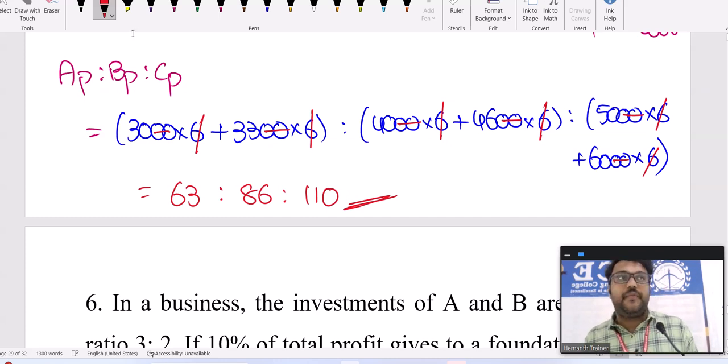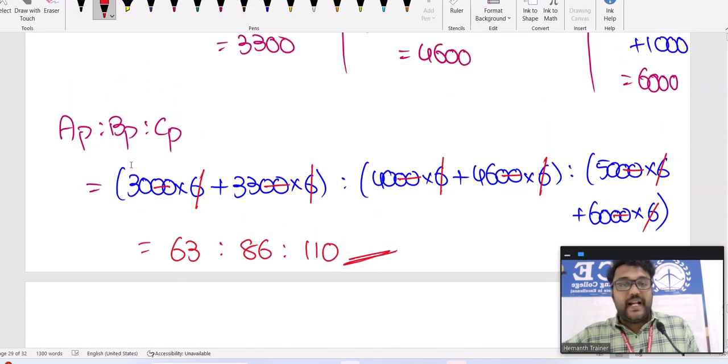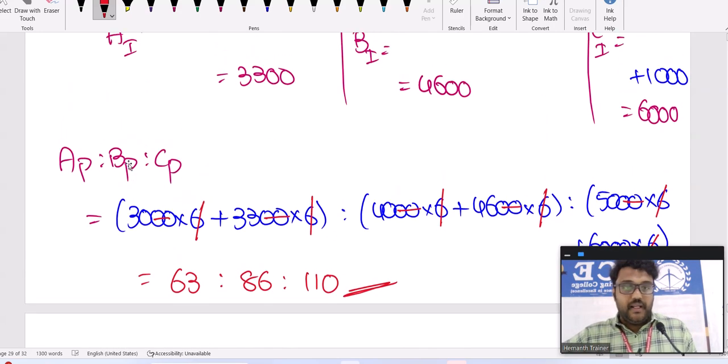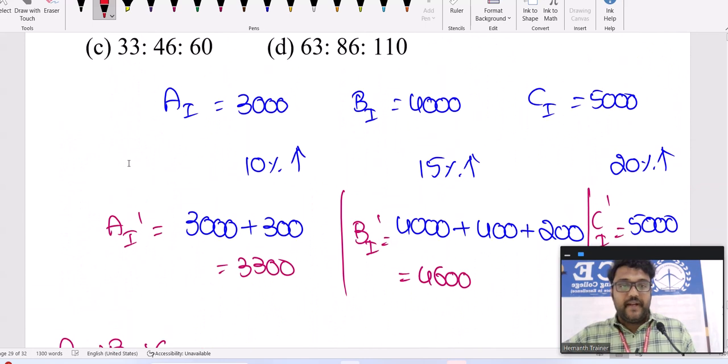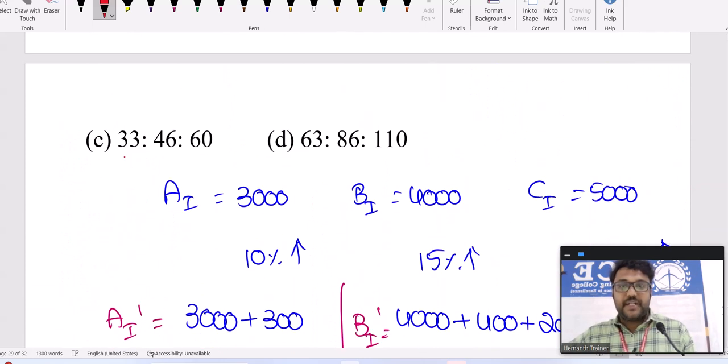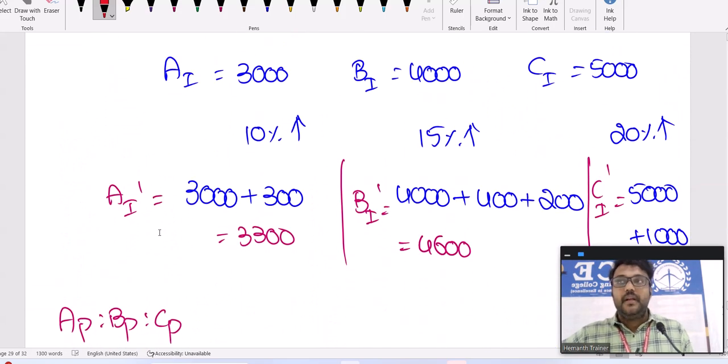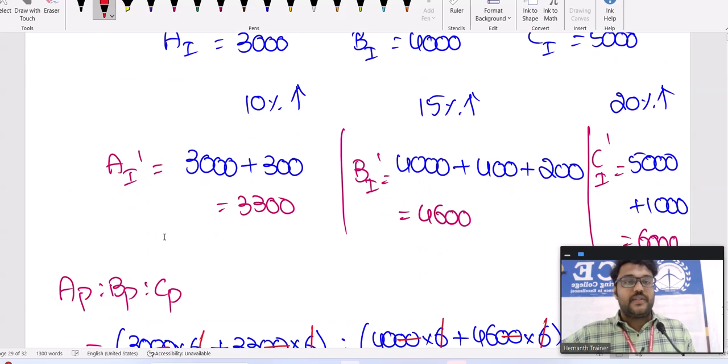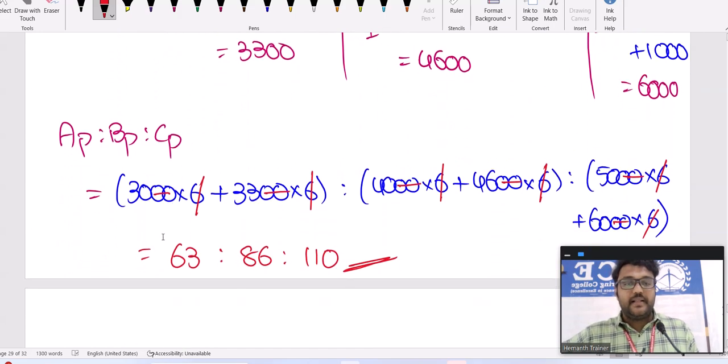C will get more profit. A will get less profit. 63, 86 and 110. We're assuming the investment satisfying the ratio 3:4:5. We consider them as 3,000, 4,000, 5,000. And you can find option D is correct here. 63, 86 and 110. With respect to the increase from 3,000, 4,000, 5,000, the ratio is this.